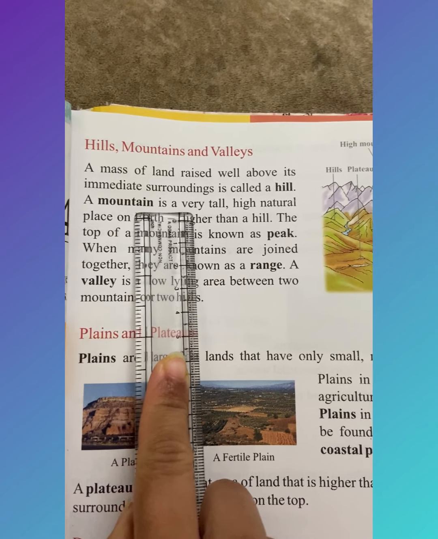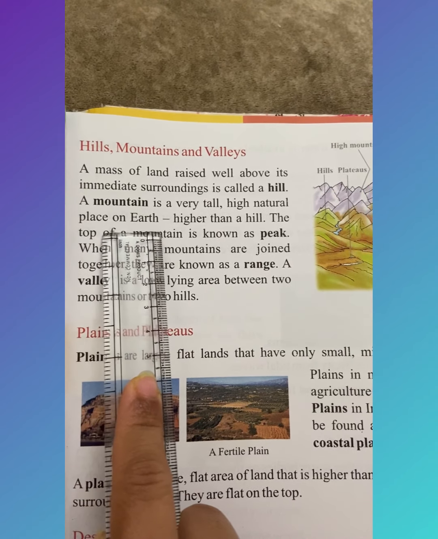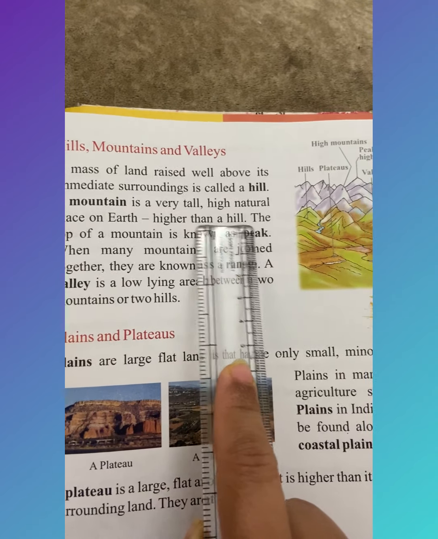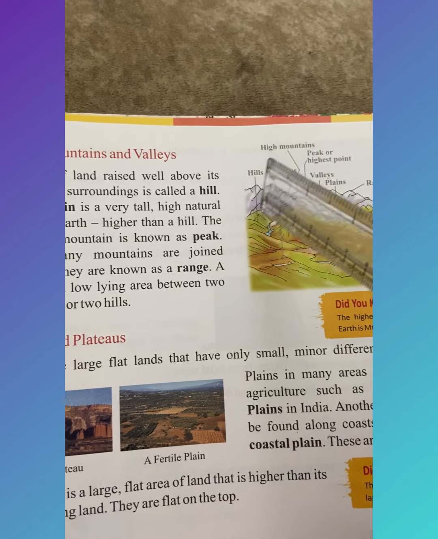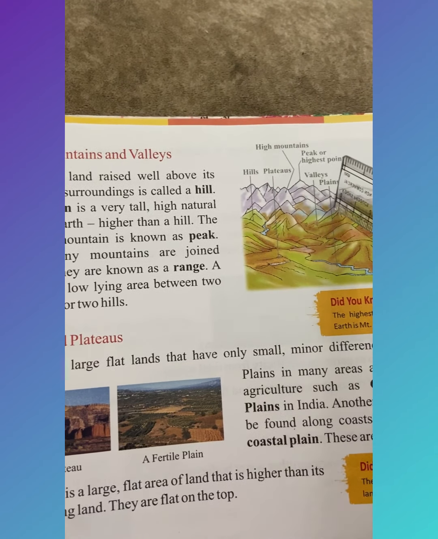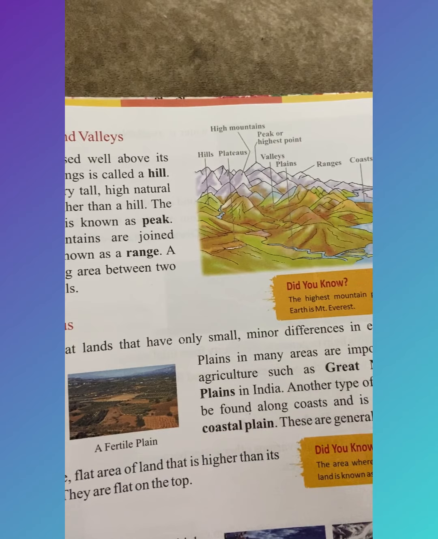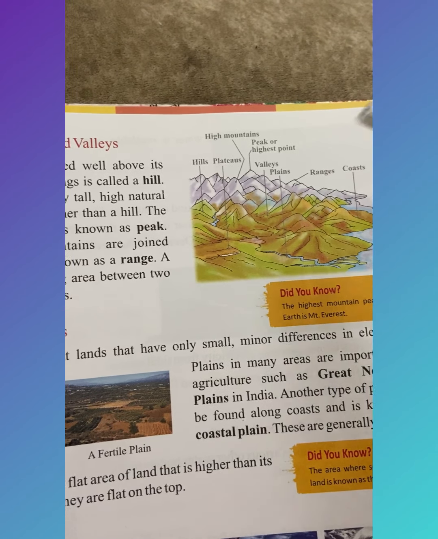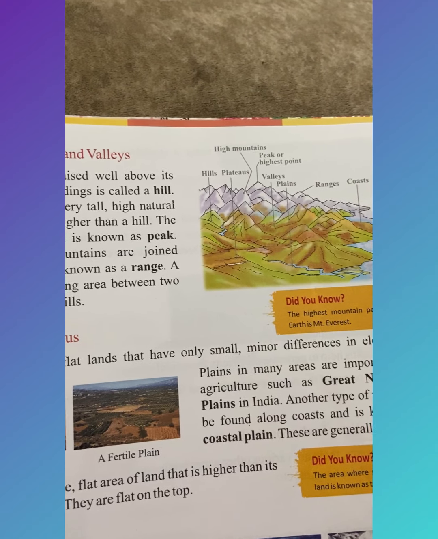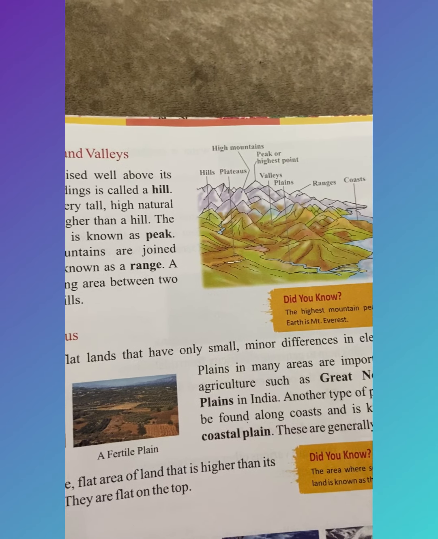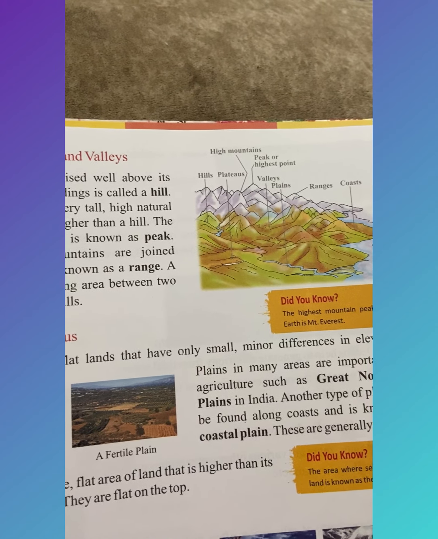A mountain is a very tall, high, natural place on earth, higher than a hill. The raised land that is bigger than the hill is called as the mountain. Hills छोटे होते हैं, माउंटेन्स बड़े होते हैं. बड़े बड़े जो रेज्ड लैंड हैं उन्हें हम कहते हैं माउंटेन्स. छोटे एरियाज जो उठे हुए हैं उन्हें हम कहते हैं हिल्स.